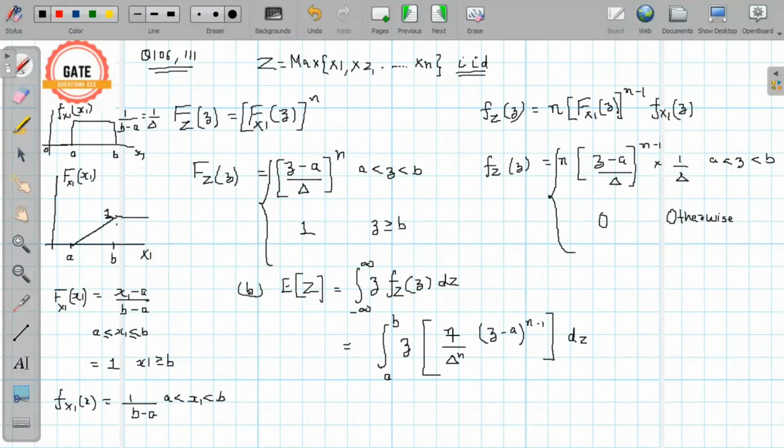So these two terms are constant, so we can take them out of the integration. So this will be equal to N by delta raised to power N integration of A to B Z times Z minus A raised to power N minus 1 dz.